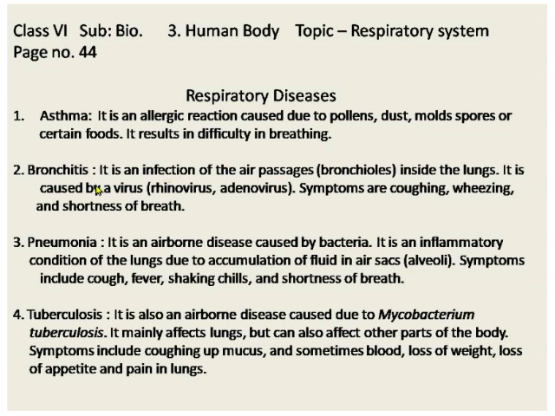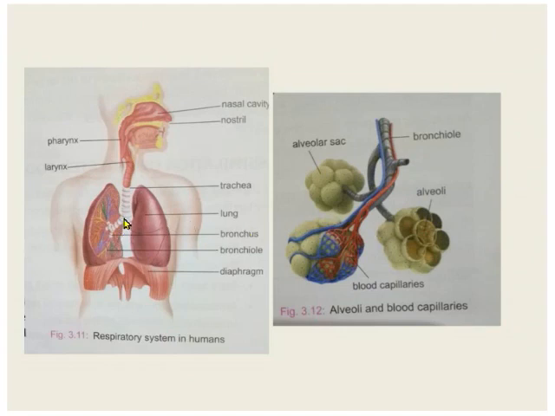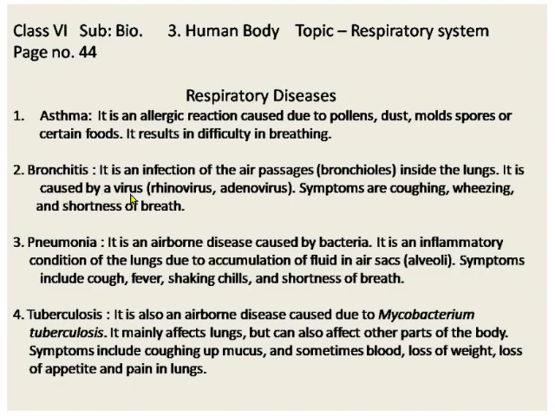Now we will come to the second disease, bronchitis. It is an infection of air passages inside the lungs, especially the bronchioles. The bronchioles get infected. We have discussed bronchioles. Where are they located? After the bronchus gets divided, branched, into bronchioles. These air passages, bronchioles, get infected in the disease bronchitis. And the cause of the infection is a virus, rhinovirus, adenovirus, and a few other kinds.